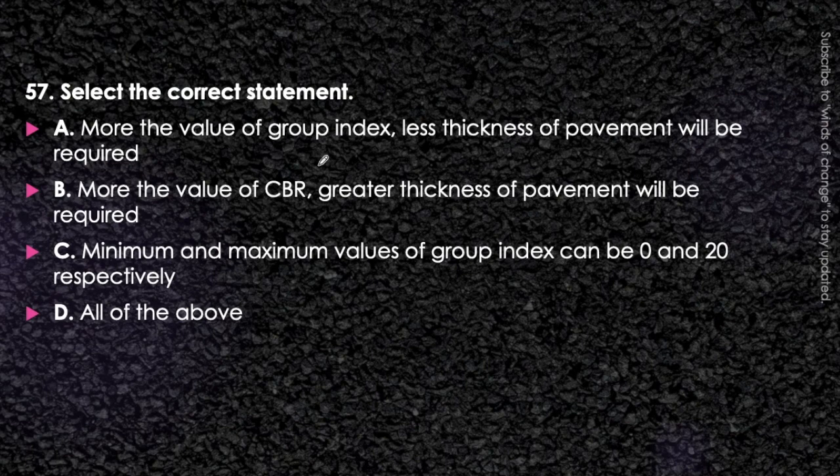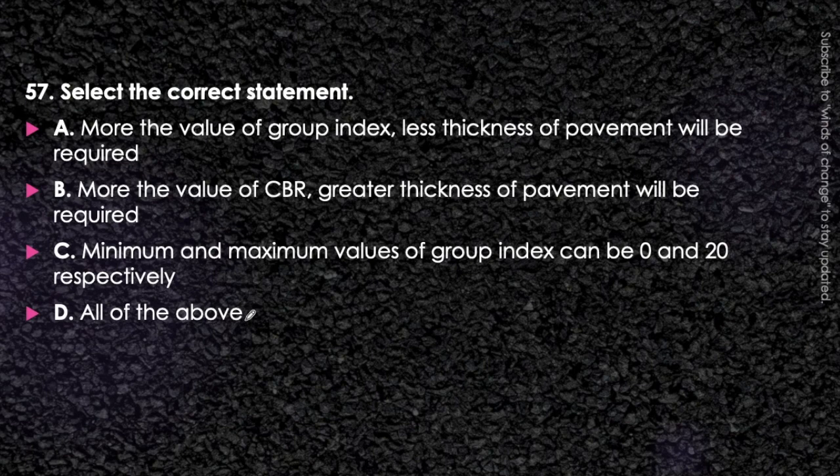More the value of the group index, less thickness of the pavement will be required. More the value of the CBR, greater thickness of the pavement will be required. Or minimum and maximum values of the group index can be 0 to 20 respectively, or all of the above. What will be the answer?